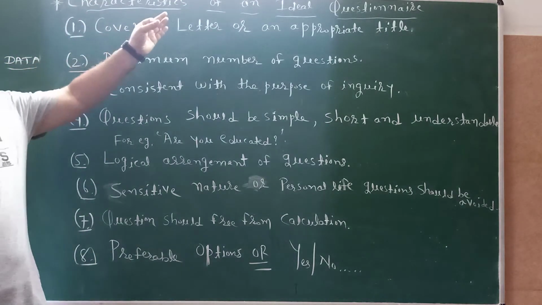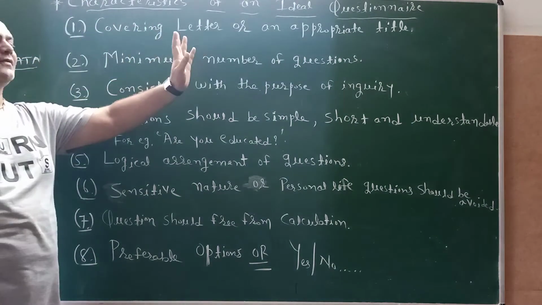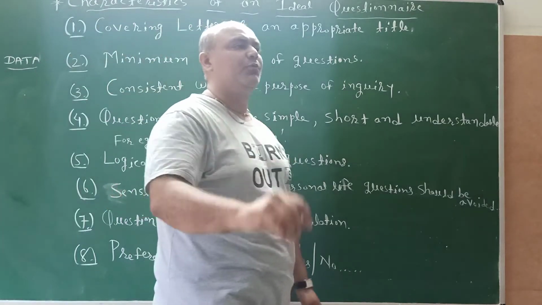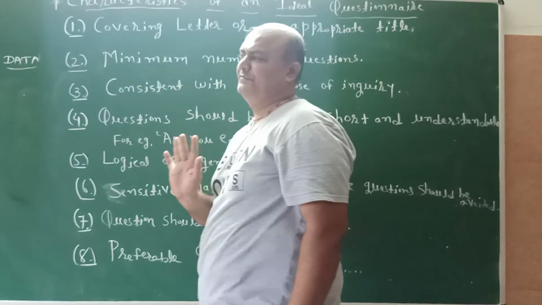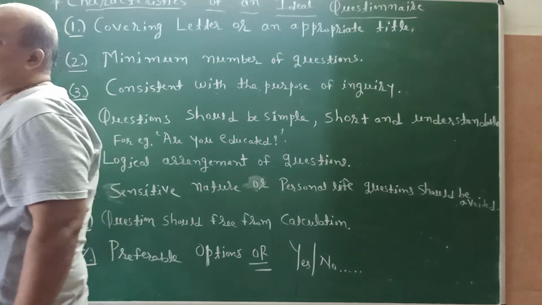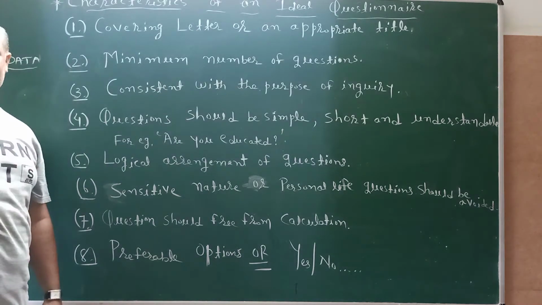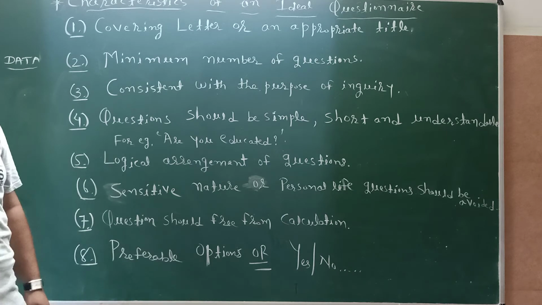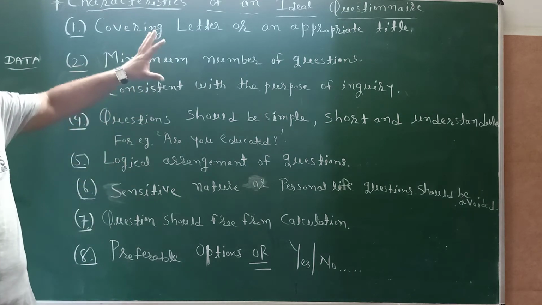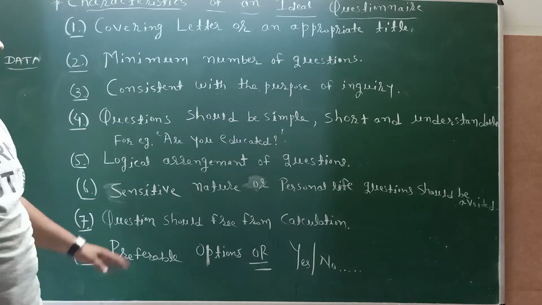Today's topic is characteristics of an ideal questionnaire. It is the most important topic, which is mostly asked in the first term examination. For an ideal questionnaire, I explained the eight different points. See, in your textbook, on page numbers 7 and 8, they give us the details of an ideal questionnaire. I prepared points so that you can easily remember them, students.